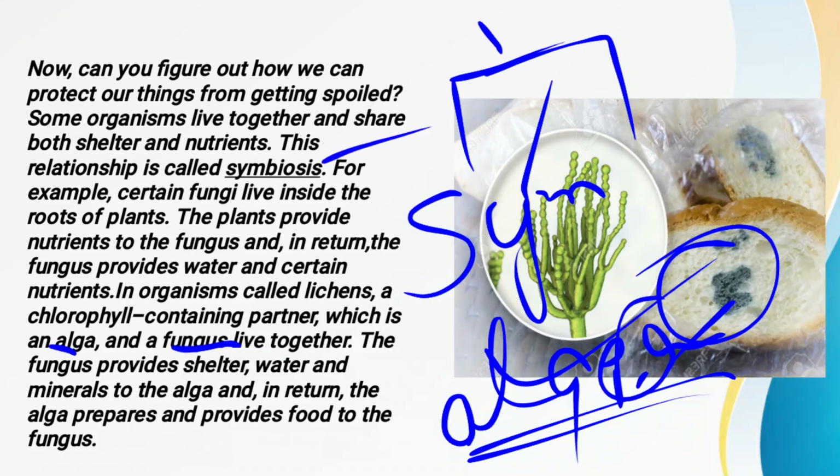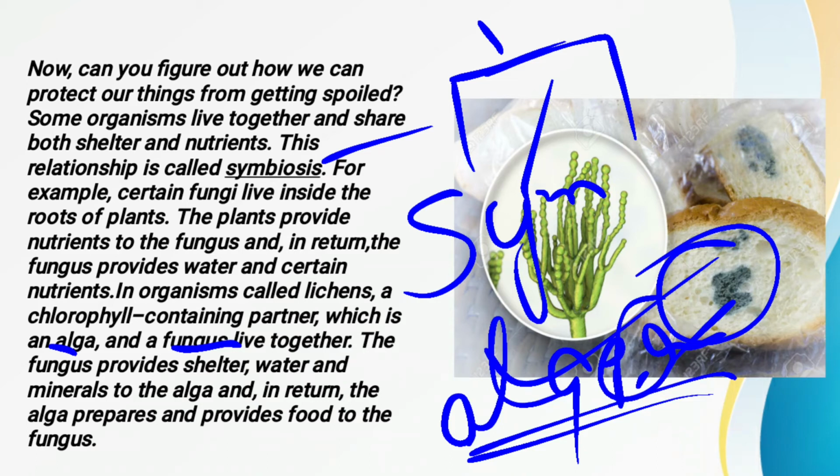So symbiosis, as the word defines, is called together life. Sym means together and bios means life. Symbiosis is when two organisms live together in a mutually beneficial relationship, meaning both of them are equally beneficial for each other.